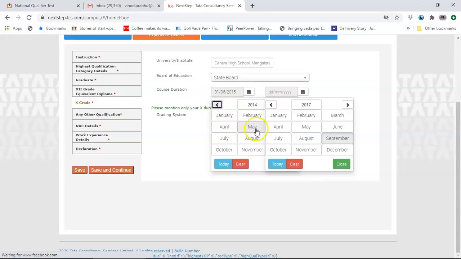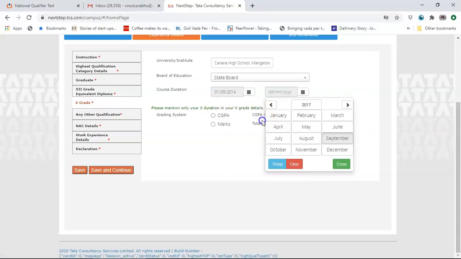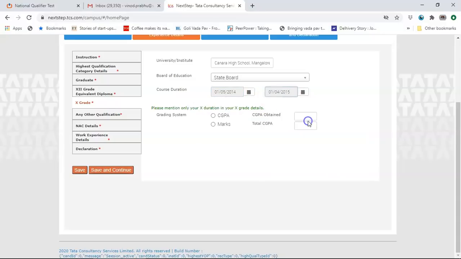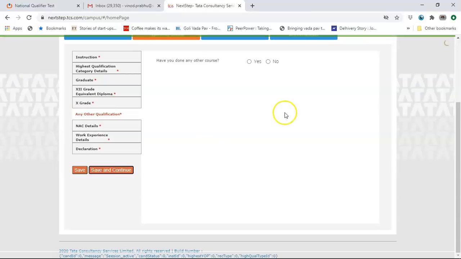This is 14 May, probably 1st. So May 1st, you would have finished 10th in 15. So I'll write that as April 1st, 2015. So 10th you would have done in 2015, 12th you would have done in 17, in engineering you will finish in 2021. Grading system would be marks or CGPA accordingly. On, let's say on 625, I scored 580 on 625. Save and continue. Any other qualifications if you have.